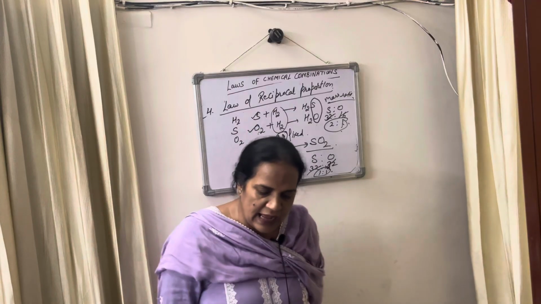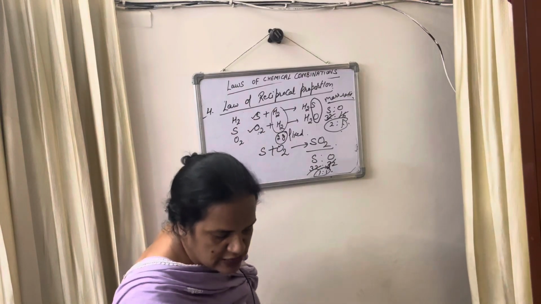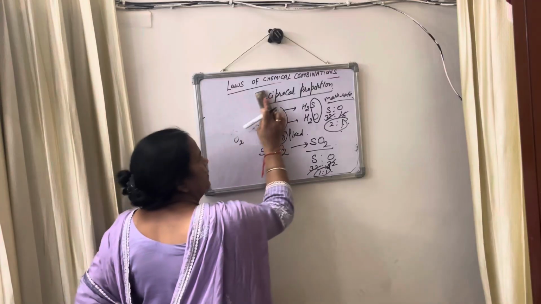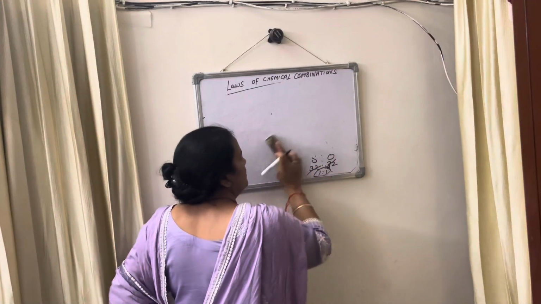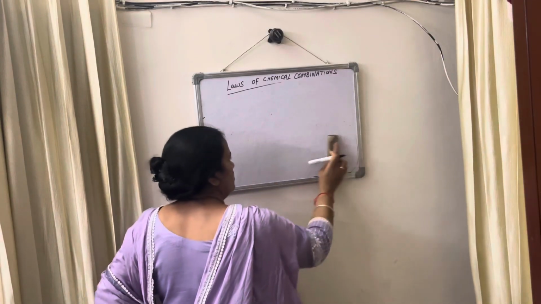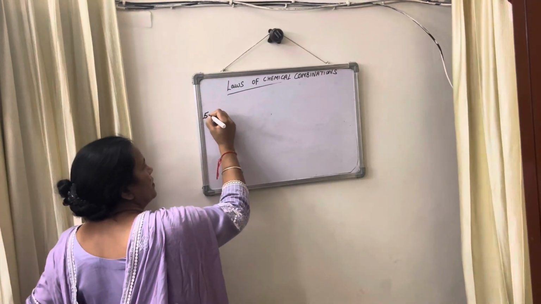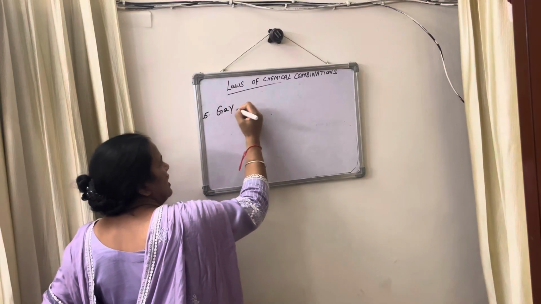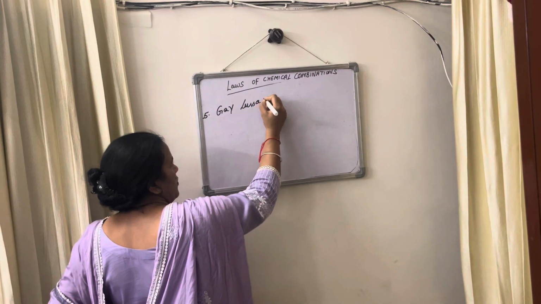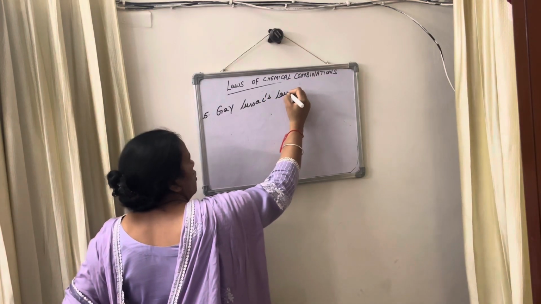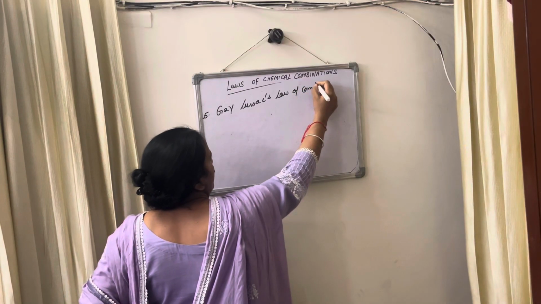And the last law is Gay-Lussac's law of combining volume. The fifth one, Gay-Lussac's law of combining volume.